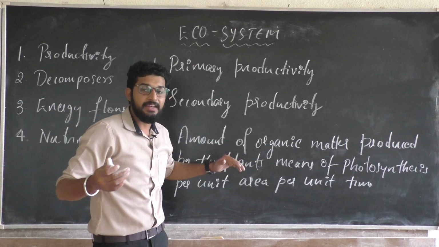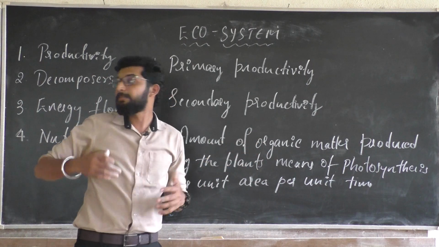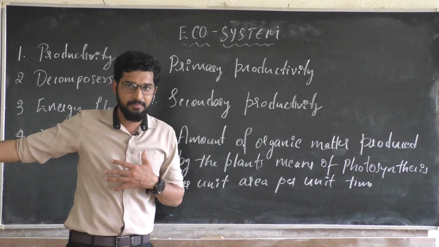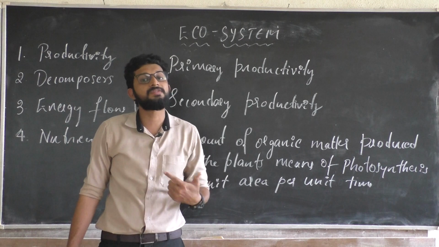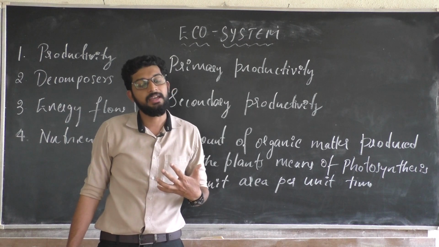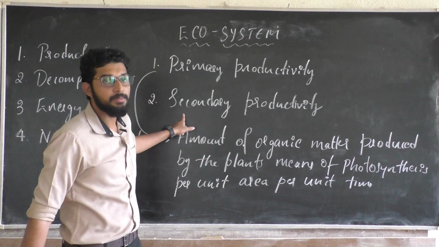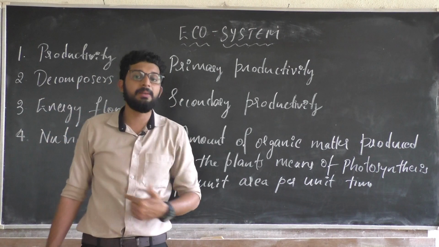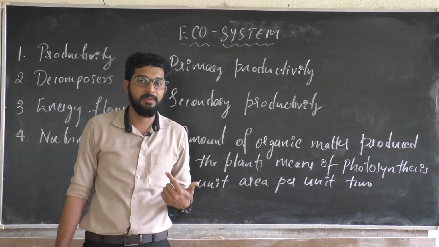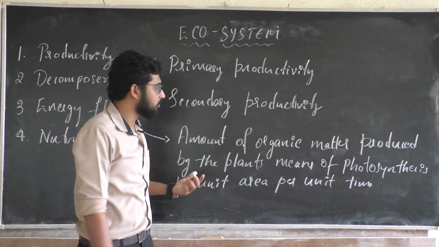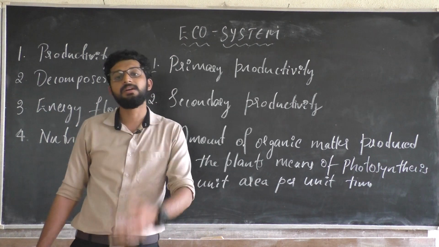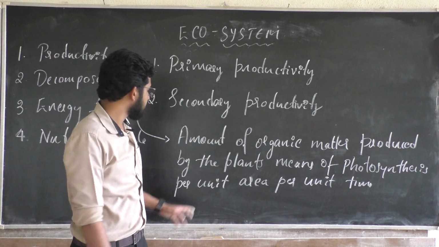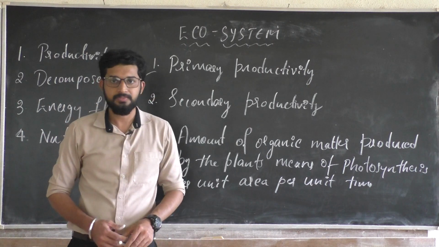When these heterotrophs are eaten by some other organism, then the organic matter these heterotrophs already have is known to be the secondary productivity. That is, the amount of available biomass in the herbivores is known to be the secondary productivity. Fine.